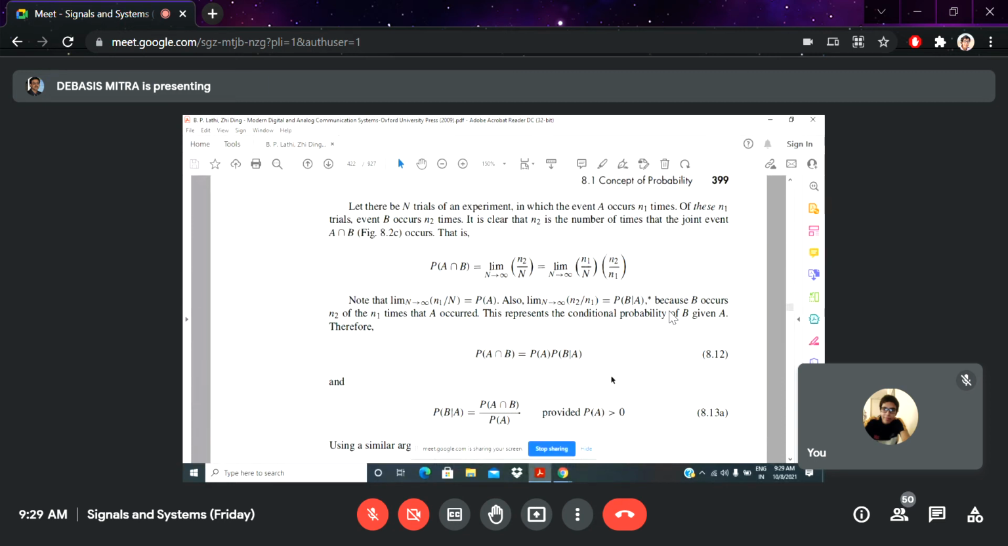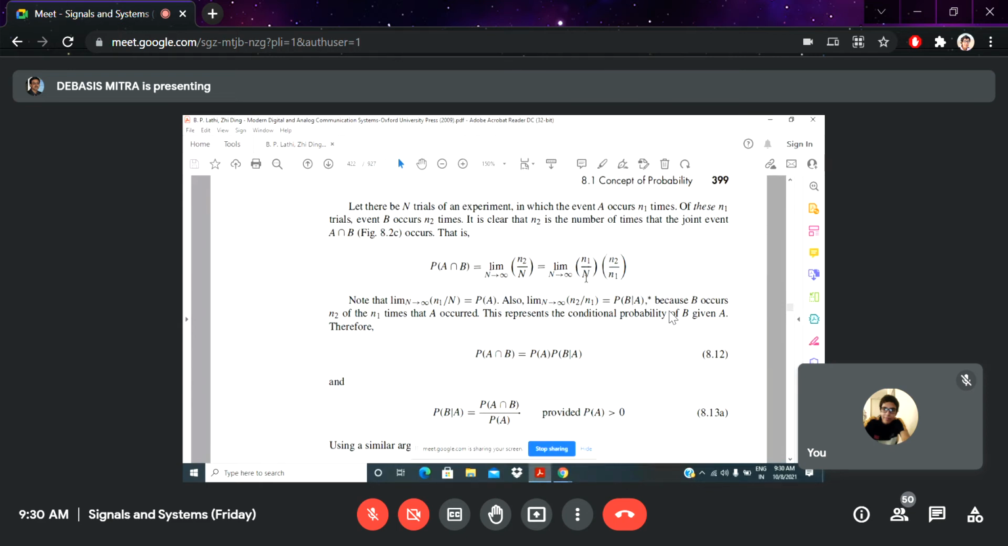So that can also be written in a very simple manner, like A intersect B. Here you see n1 divided by total number of trials. That means the probability of A. That is the probability of A, small n1 divided by total number of trials. Every time, probability calculation means the number of times this particular phenomenon occurs divided by the total number of trials.